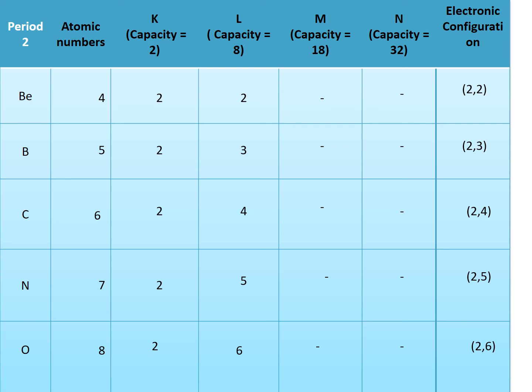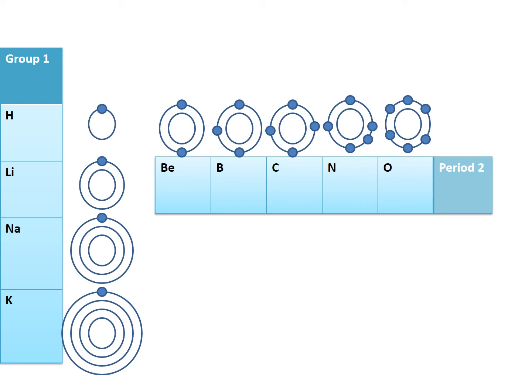So beryllium is 2, 2, boron is 2, 3, carbon is 2, 4, nitrogen is 2, 5, oxygen is 2, 6. Same thing I've shown here. Beryllium has 2 electrons in the second shell, boron 3, carbon 4, nitrogen 5, and oxygen 6 electrons in the second shell.